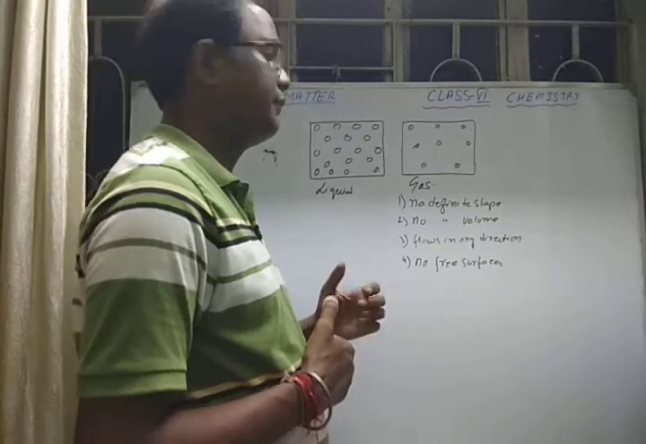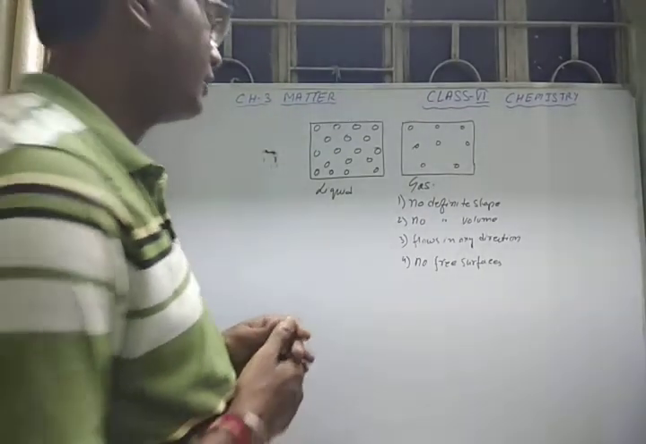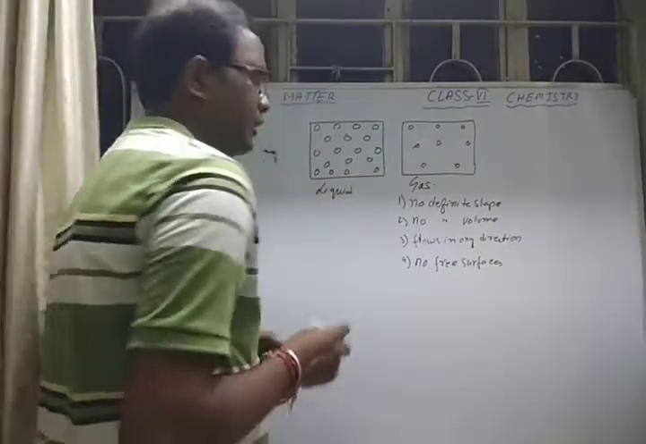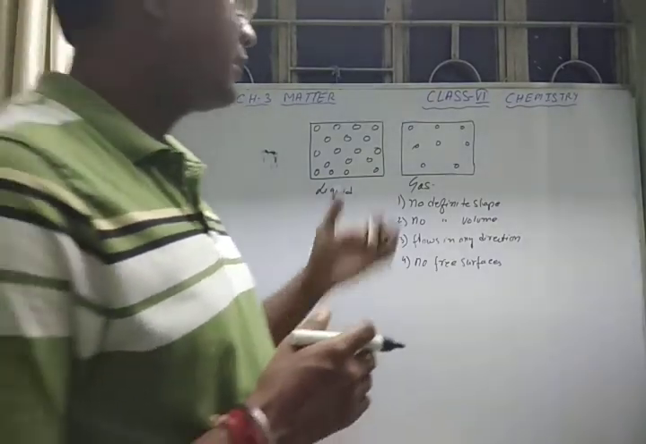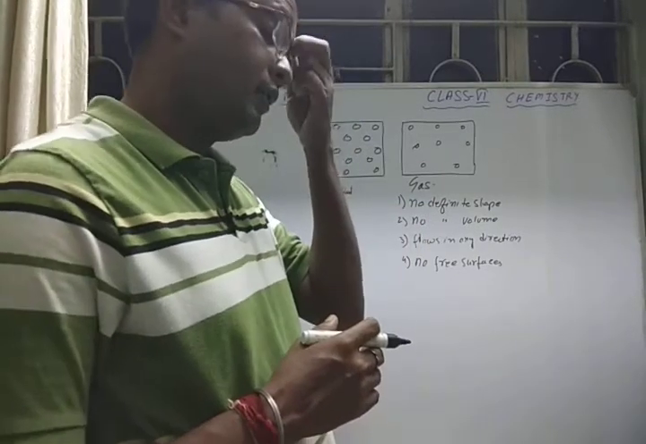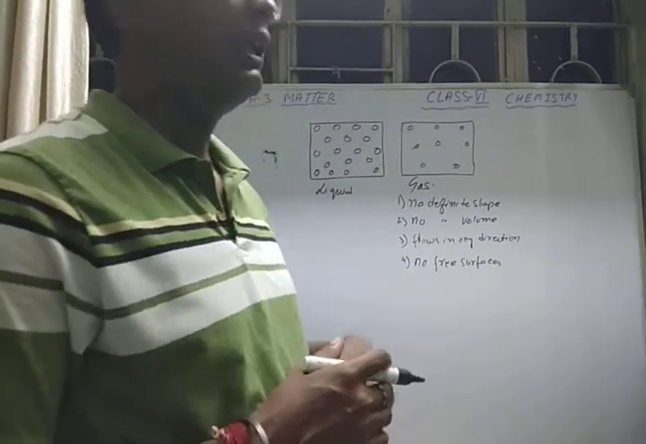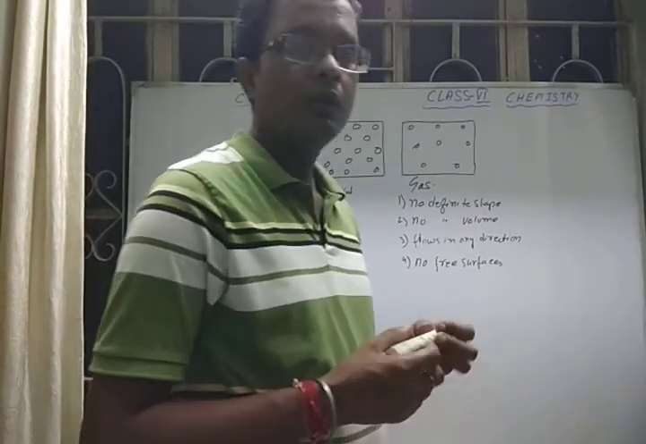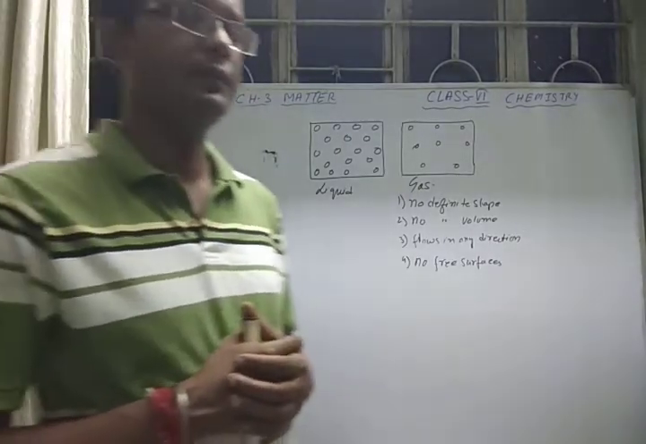Why do they have no definite shape, no definite volume, flow in any direction, and have no free surfaces? Because if we look at the molecular structure of gases, the distance between the molecules of gases is maximum. So the intermolecular force of attraction is the least in the case of gases, so they have no definite shape and no definite volume.